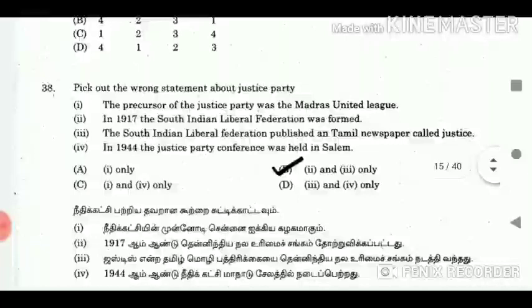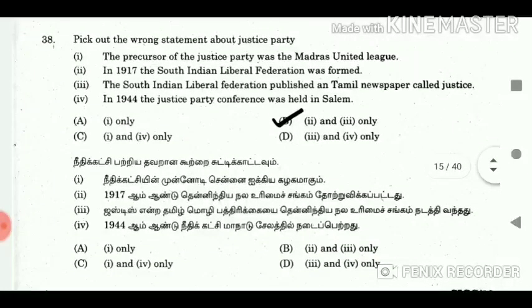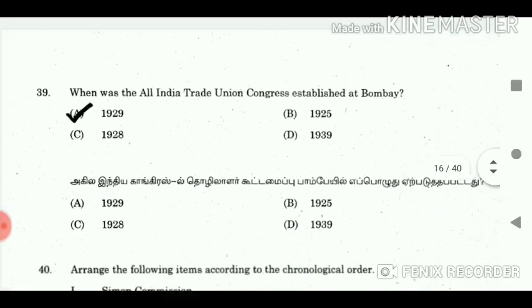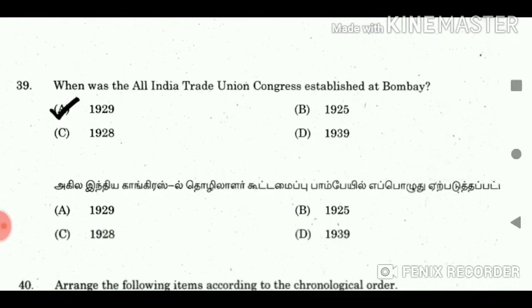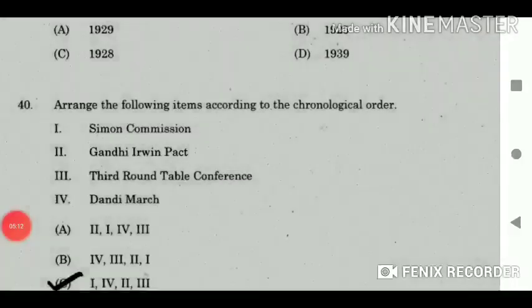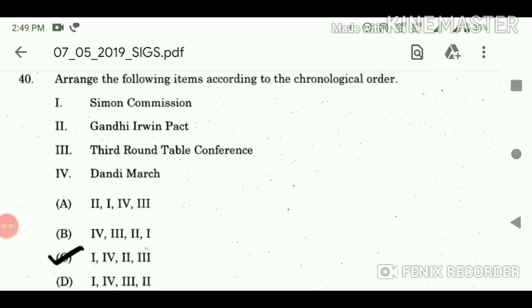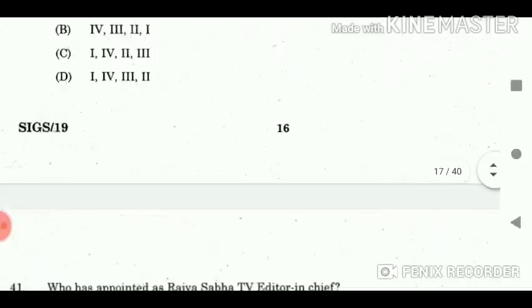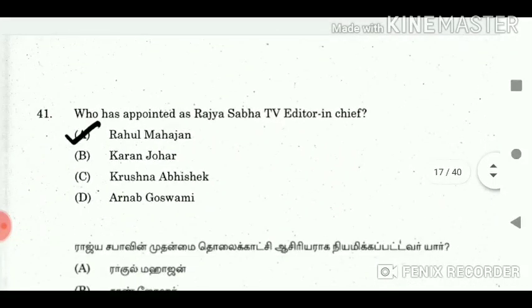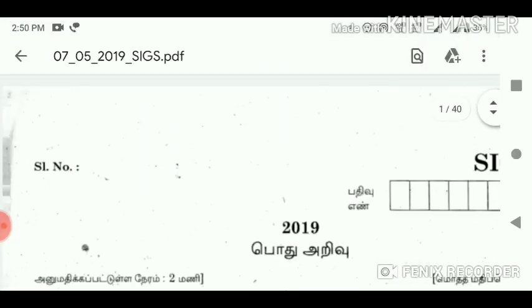38. Pick out the wrong statement about Justice Party. Answer 2 and 3 only. 39. When was the All India Trade Union Congress established at Bombay? Answer 1929. 40. Arrange the following items according to chronological order. Answer 1, 4, 2, 3. 41. Who has been appointed as Rajya Sabha TV editor-in-chief? Answer Rahul Mahajan.